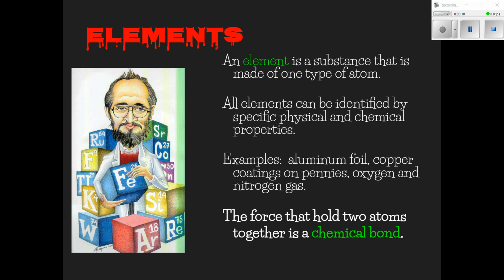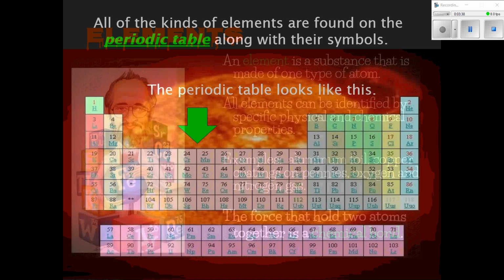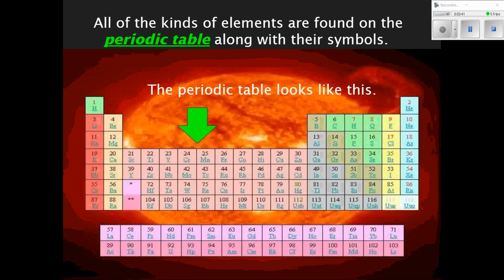All elements can be identified by specific physical and chemical properties. So some examples are things like aluminum foil, the copper coating that you see on a penny, oxygen and nitrogen gas. Also, the force that holds two elements together is called a chemical bond. All of the kinds of elements are found on the periodic table along with their symbols. And the periodic table looks like this. You've most likely seen one somewhere before.